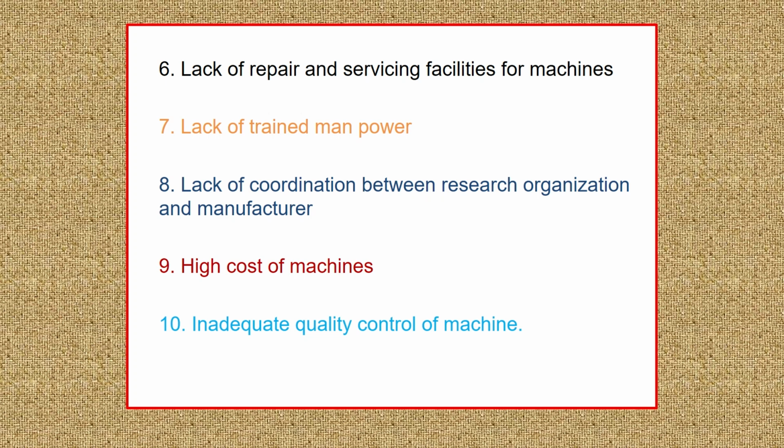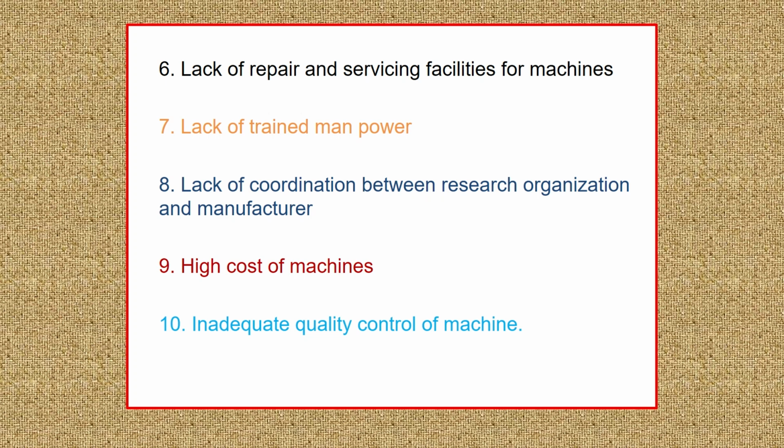There is a lack of trained manpower in rural areas. People don't know how to use improved machines. If I take the example of drone technology, it is emerging like anything nowadays. Particularly in India, the government of India is giving more emphasis to using drones for agriculture activities, but who is going to operate them?